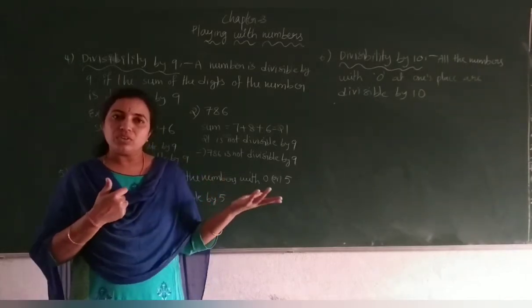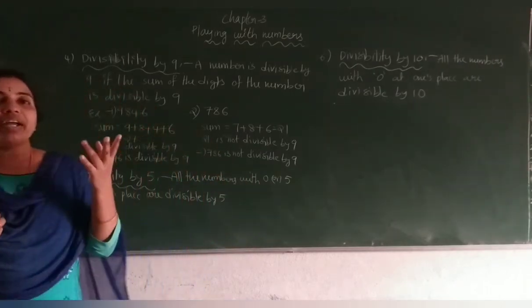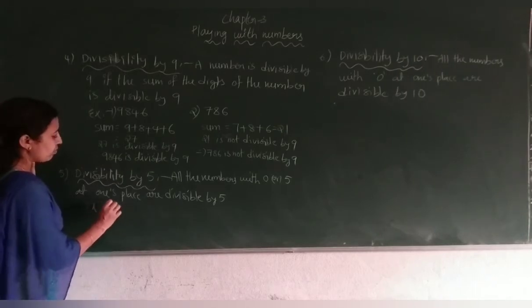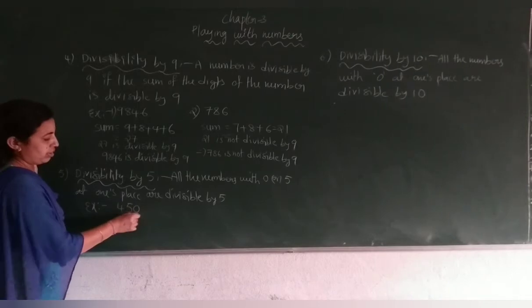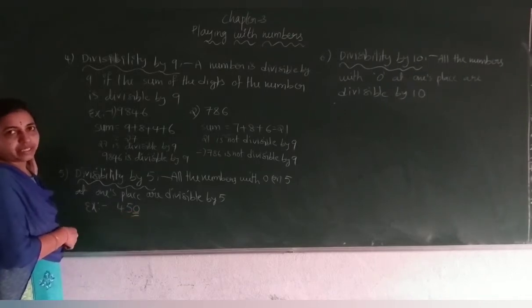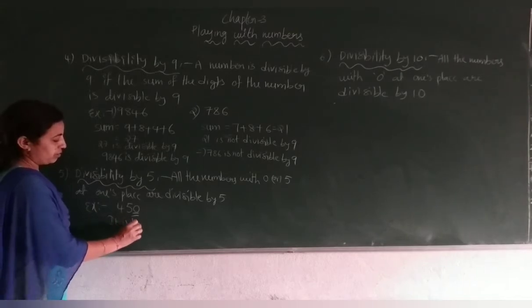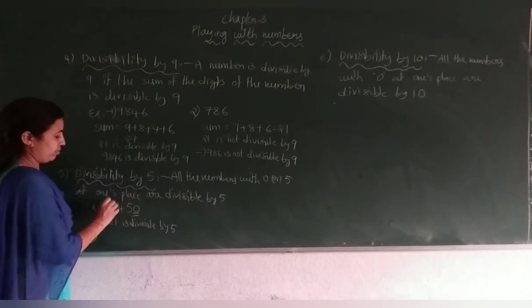So if the number ends with 0 or 5, then the number is divisible by 5. If I take 450, the ones place is 0. Therefore, it is divisible by 5.